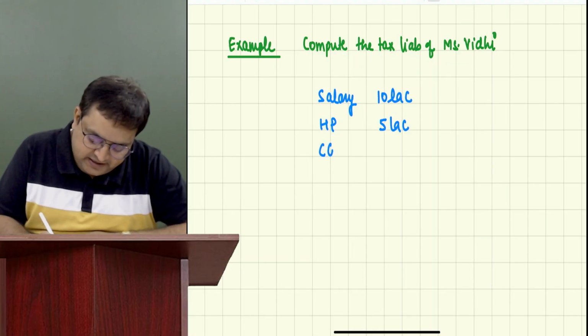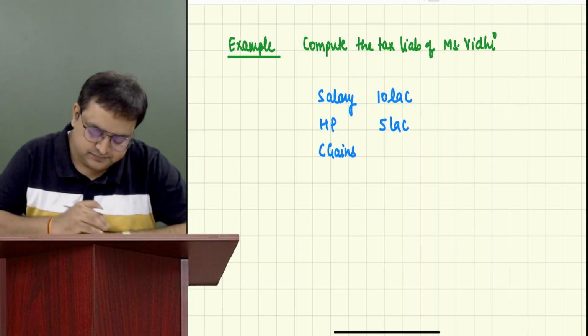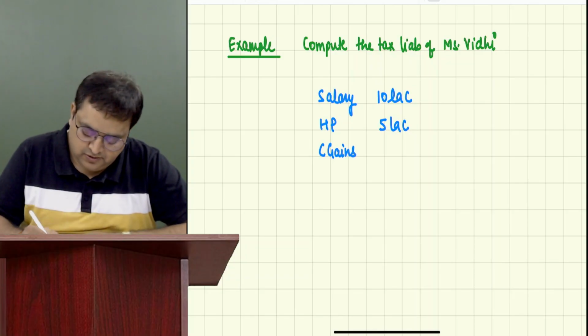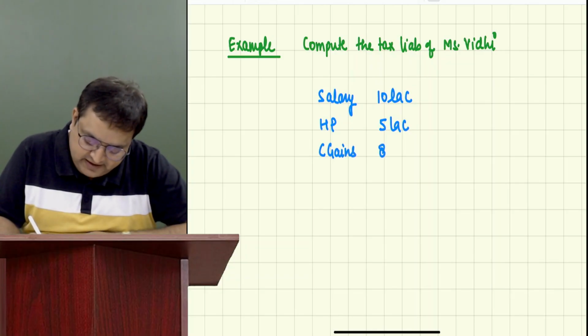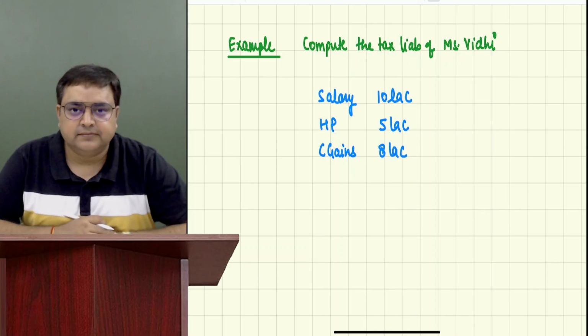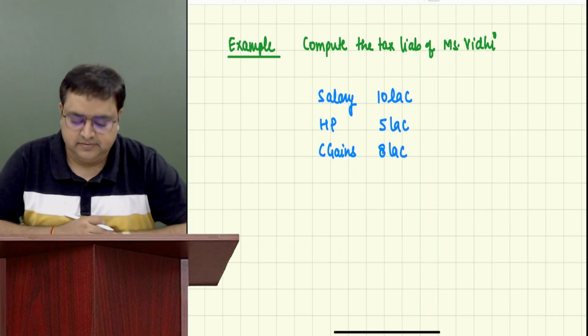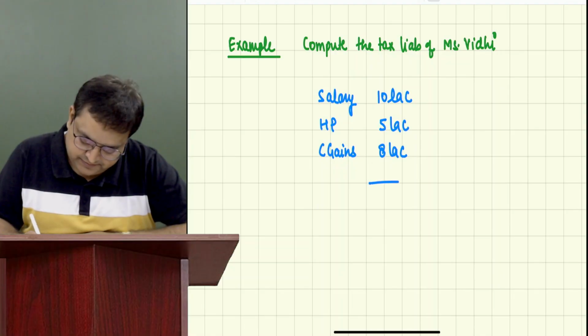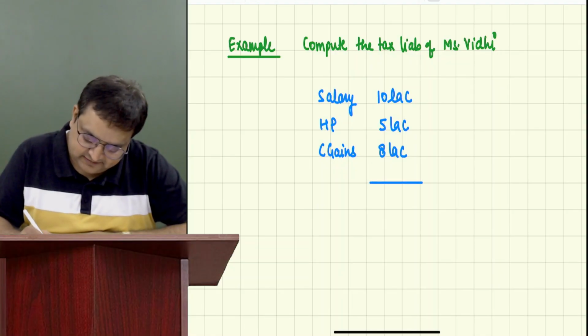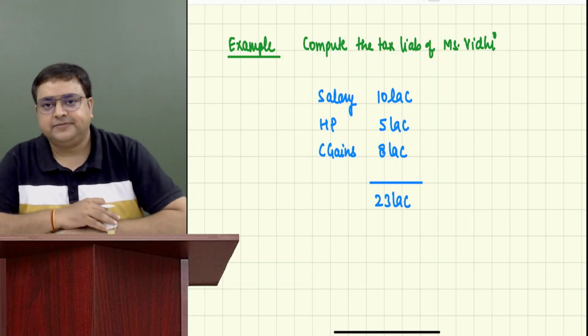She has capital gains also of rupees 8 lakh. Total income she has is 23 lakh. Guys, have you written this?